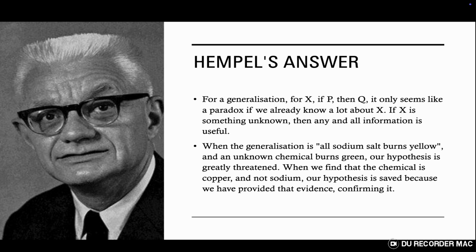But if it isn't a paradox, why does it seem like one? Hempel says it's because we're too involved. We already know too much about ravens. If we were doing a science experiment to test the generalization all sodium salt burns yellow by burning various compounds to see what color the resulting flame was, it seems much less paradoxical. If we burn an unknown substance and it burns green, when we test it and find that it is copper, this helps us in our investigation. If it had turned out to be sodium and not copper, our hypothesis would have been disproven, and so the fact that it wasn't sodium essentially saves us, and most certainly helps us.